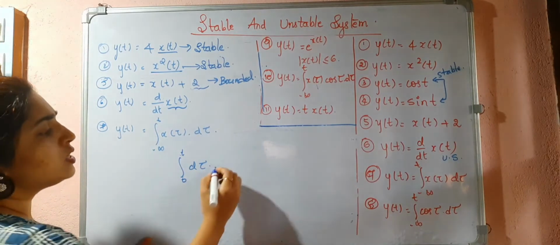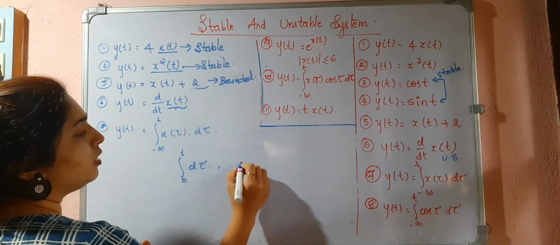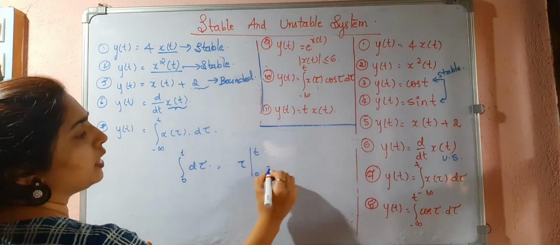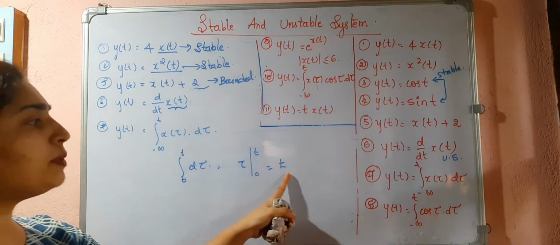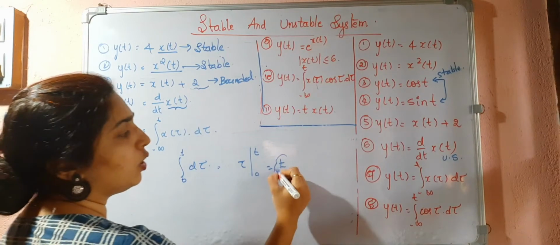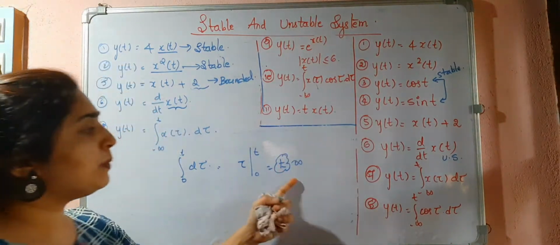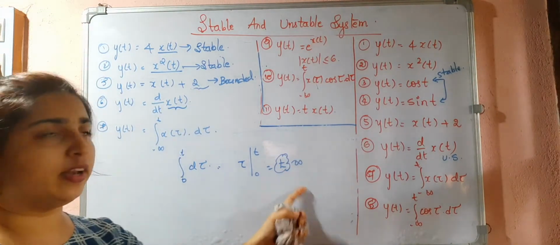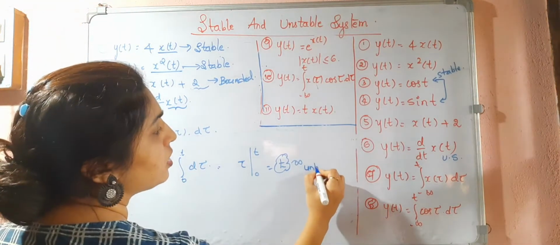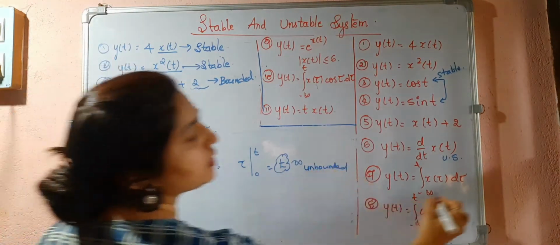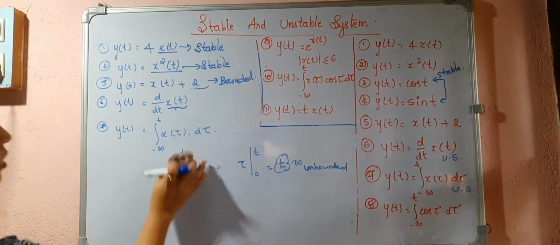Okay. So in this case, I will be getting tau from 0 to t, that means t. So what happens at t is equal to infinity? You are going to get infinity. That means y of t is unbounded now. Okay, it is unbounded. So this is also unstable system.